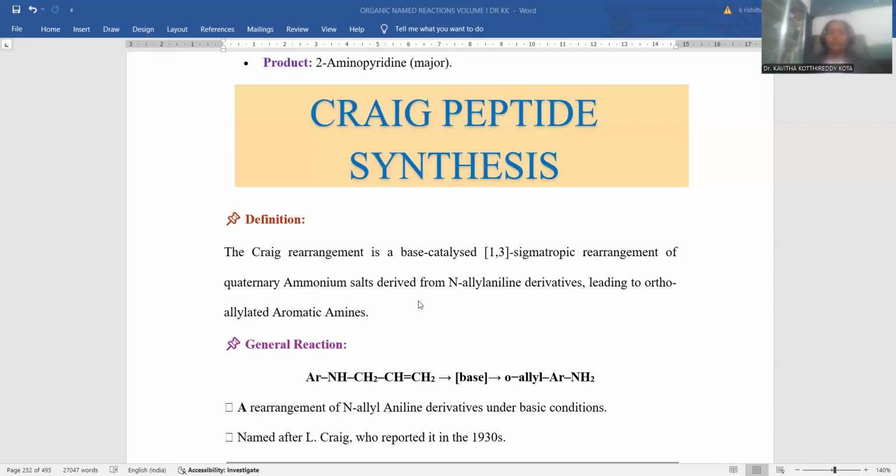Quaternary ammonium salts which are derived from N-alkyl aniline derivatives lead to ortho-allylated aromatic amines. Ortho-allylated aromatic amines will be the final products when we take an N-allyl aniline derivative as starting material. On the nitrogen an allylic group will be there, and the rest will be the aromatic amine, that is aniline. So N-allyl aniline will be taken. Base catalyzed 1,3 sigma-tropic rearrangement of this gives rise to ortho-allyl aniline. This is called Claisen rearrangement.